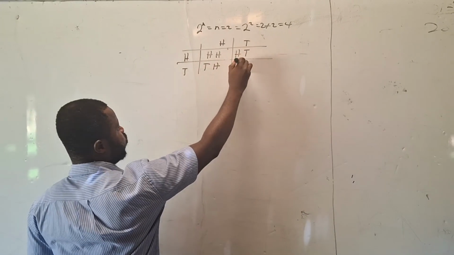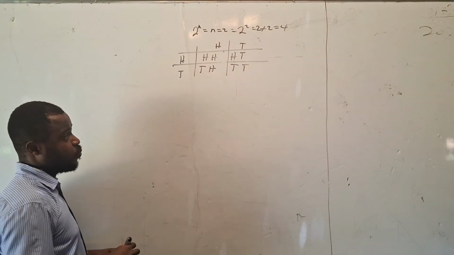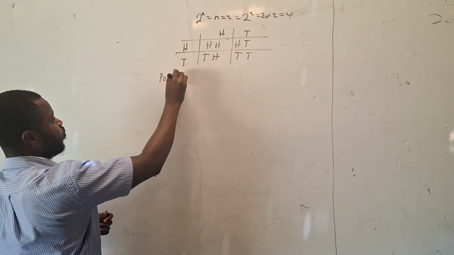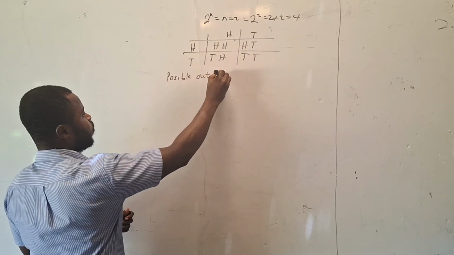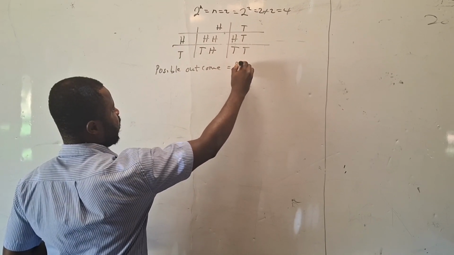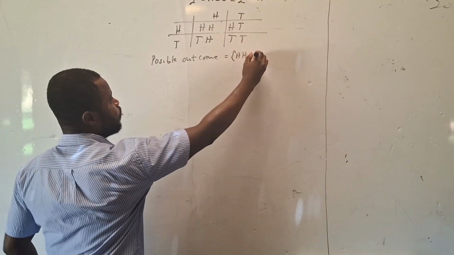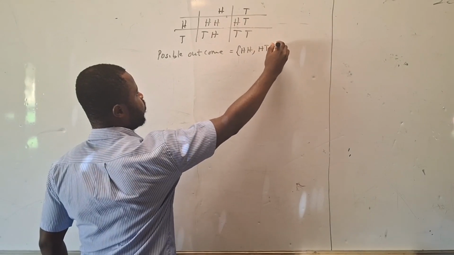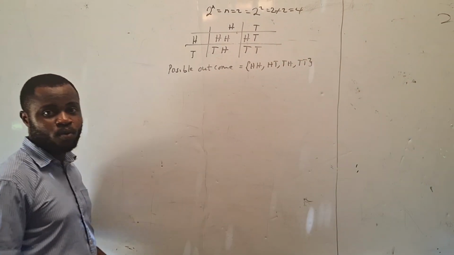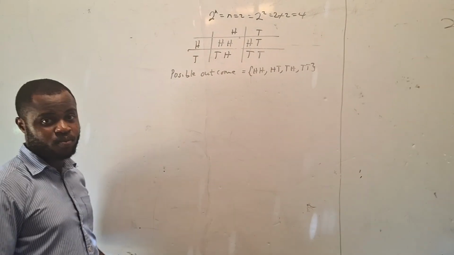Then you can also get tail and tail. So the possible outcomes, we have 1, 2, 3, 4: head-head, head-tail, tail-head, and tail-tail. This is the possible outcome you get in this question.